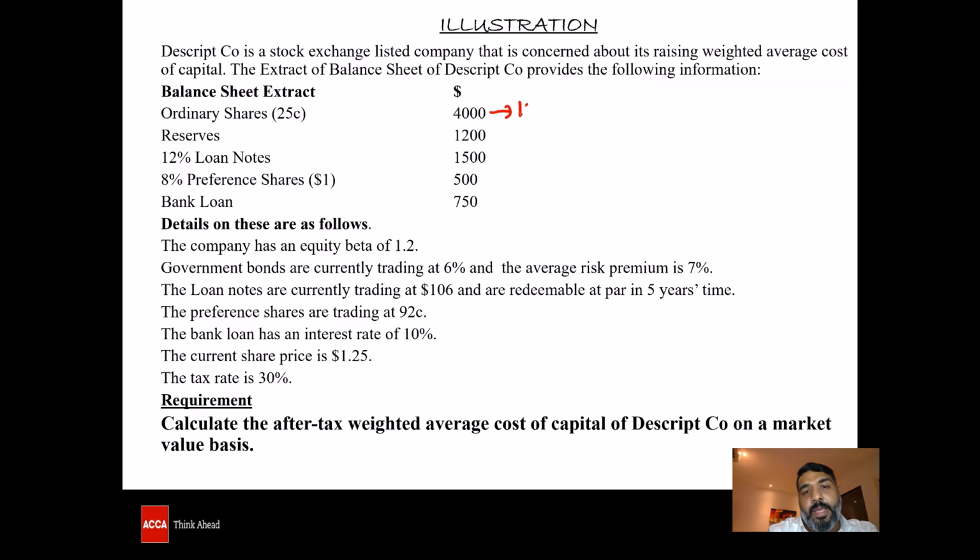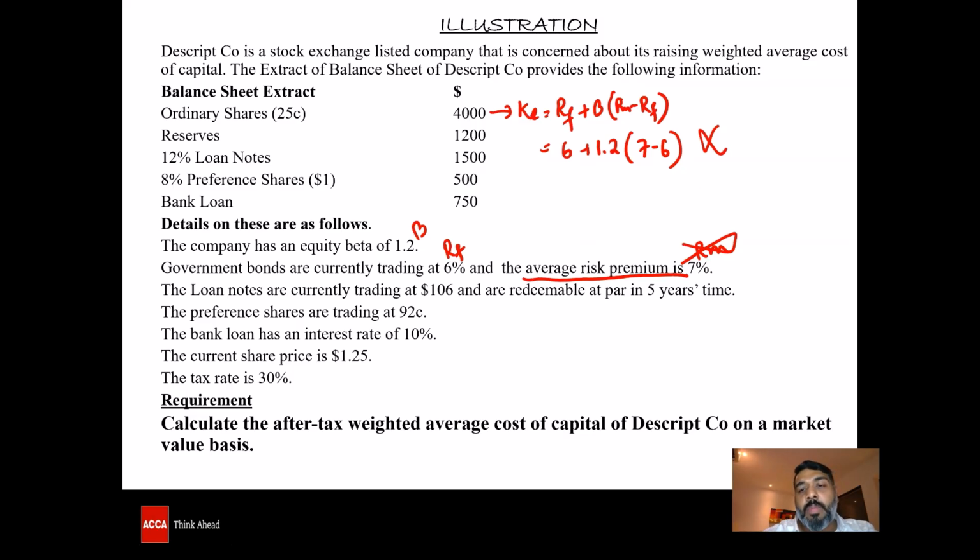The first one, KE, as per CAPM, what is the formula? It's RF plus beta into RM minus RF. And we have got beta over here, we have got RF here, and RM over here. No, this is not the RM. In several cases, students substitute like this: 6 plus 1.2 into 7 minus 6, which is wrong. Why is it wrong? Average market risk premium is not RM, rather it is RM minus RF.